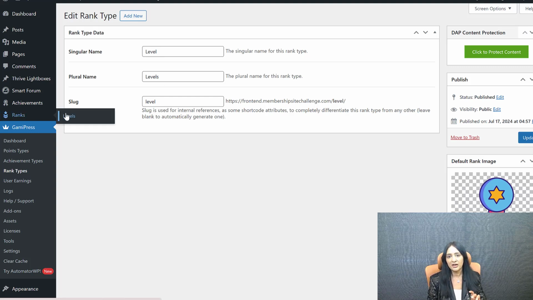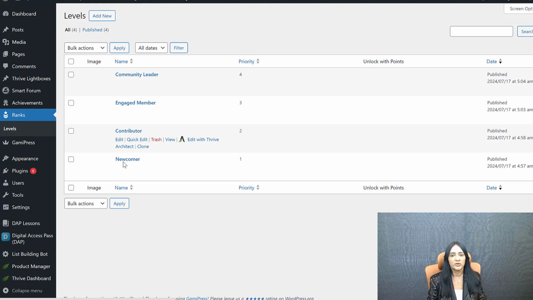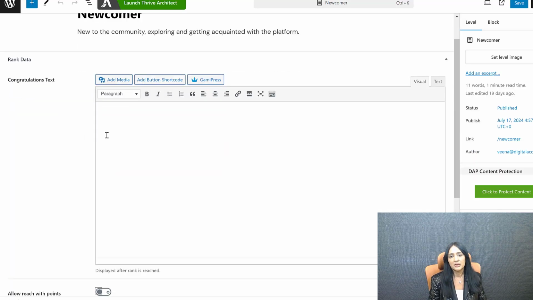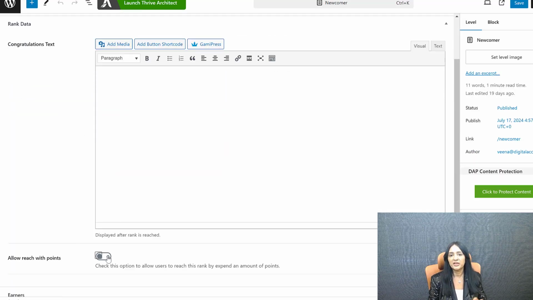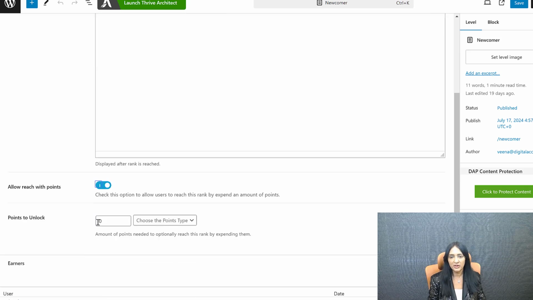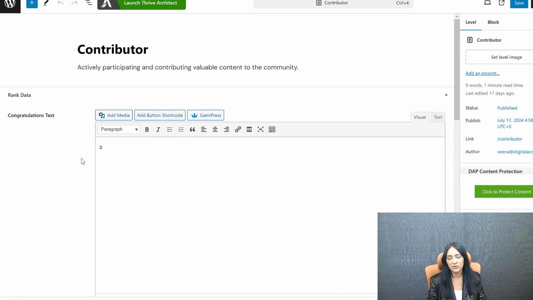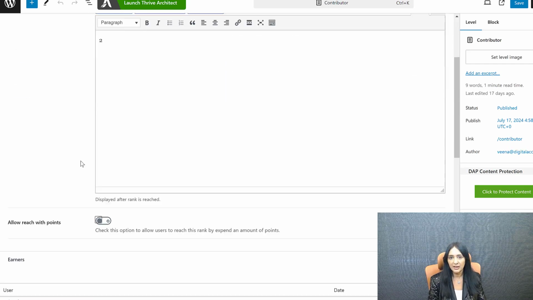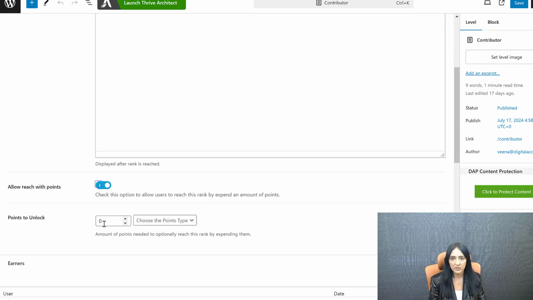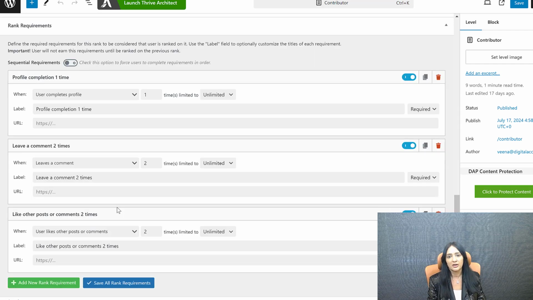You can say they have to have at least 500 points by doing different activities, and until then, they will be in the beginner level. That's the starting level. To get to the next level, which is the intermediate level, they need to have this many points. And you can say, in order to get to the advanced level, they need to have 2000 points. So you can decide how many points they need to get to the next level. They can unlock levels using points. That's one way to unlock levels.